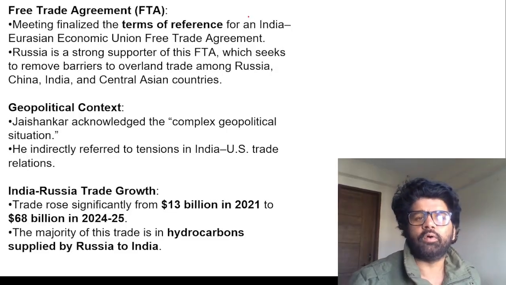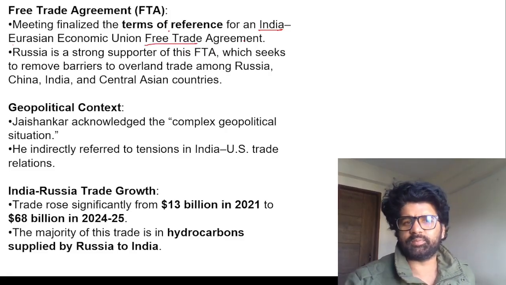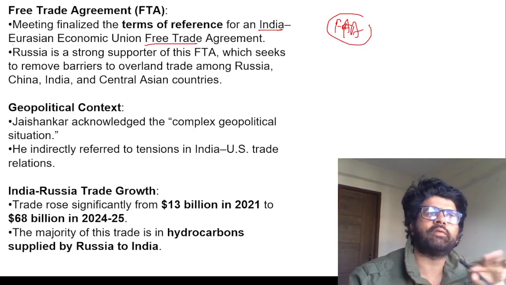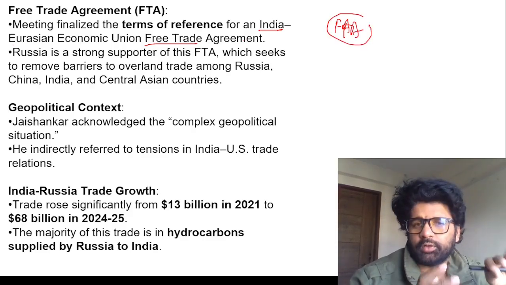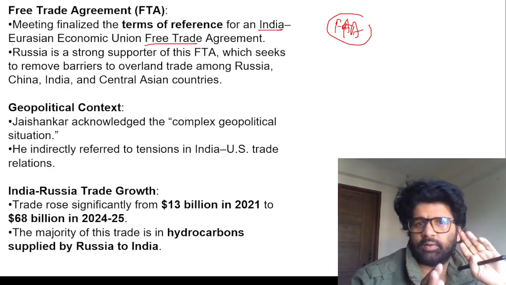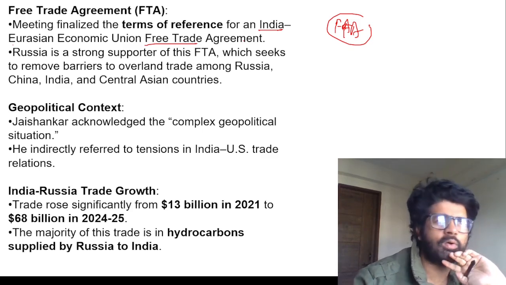So we are meeting for finalizing terms for the India-EAEU free trade agreement (FTA). There are three stages basically. In an FTA, tariff will not be there or minimal tariff will be there on goods. Then you have CECA, Comprehensive Economic Cooperation Agreement, where you talk about goods as well as services, and some amount of investment.